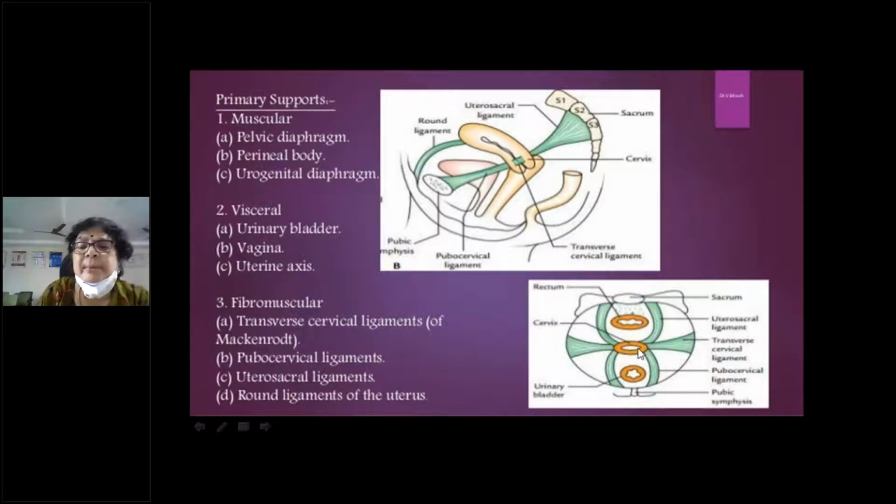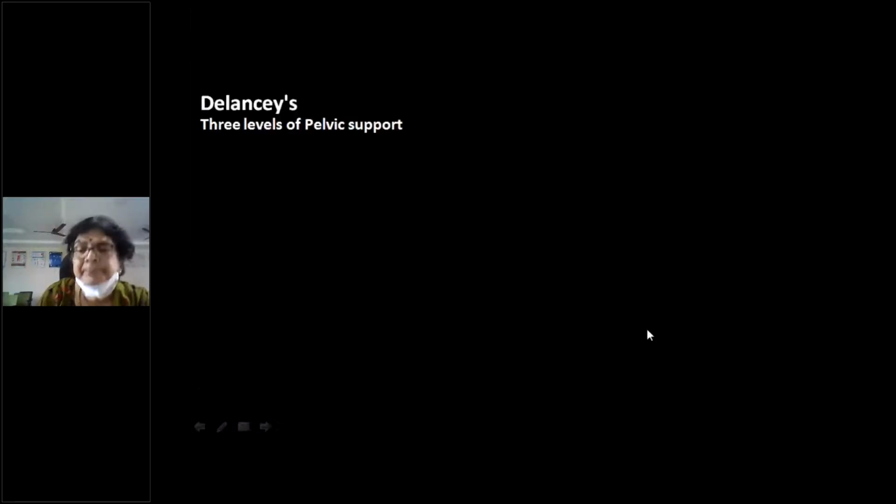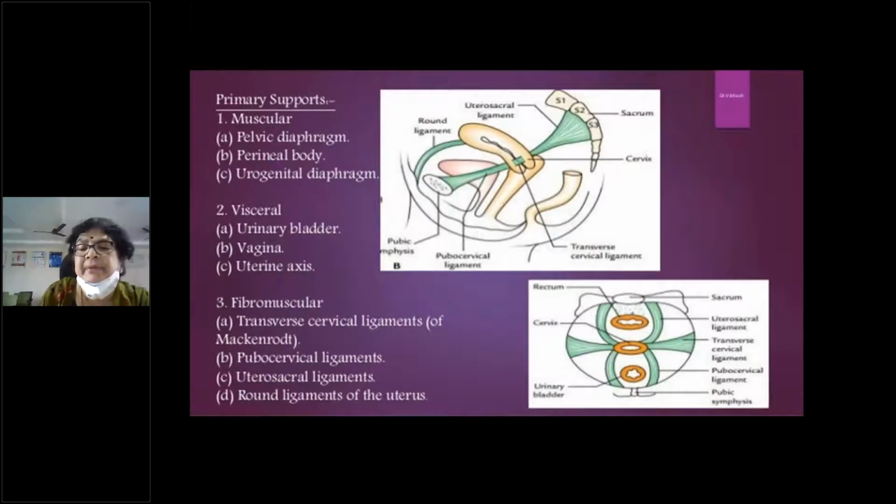Okay, and then you have another pair of ligaments which go back from the same place, that is from the upper part of the vagina and the supravaginal portion of the cervix. They go back to be inserted into the sacrum. They are called the uterosacral ligaments. So you have the fan-shaped Mackenrodt's ligaments or transverse cervical ligaments going transversely.